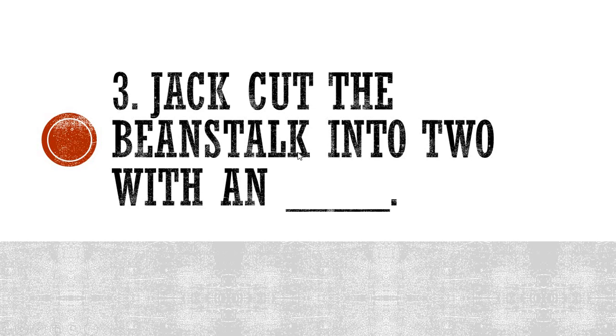Jack cut the beanstalk into two with a dash. If you remember the story, when Jack returned for the second time on the land, he asked his mother to give him something to cut the beanstalk. So what was that instrument? Anyways, the correct answer is an axe.